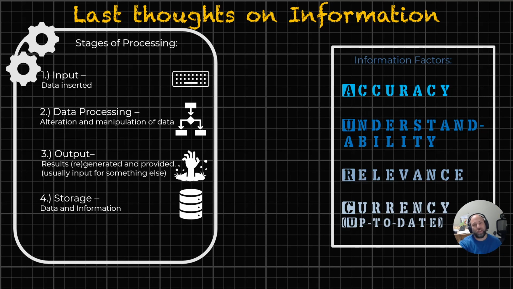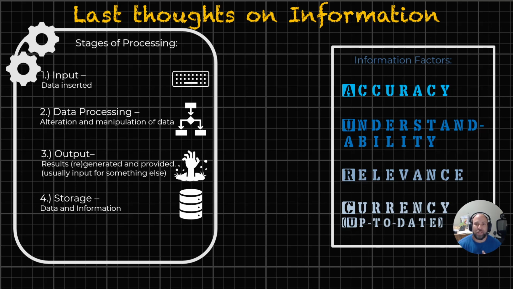That's the generation or regeneration that we're going to be providing with our programs, and usually it's for input for something else. And then there's the storage of data, and that's where we're going to put it in a repository so that it's retrievable and we can get to it when we need it. Those would be the 4 stages of processing for data and hand holding it with information.